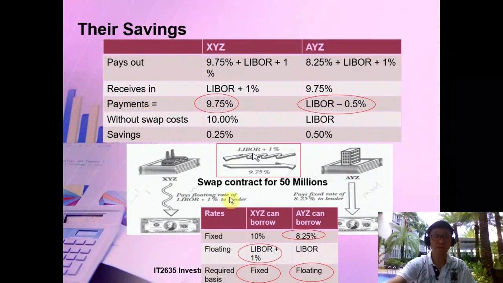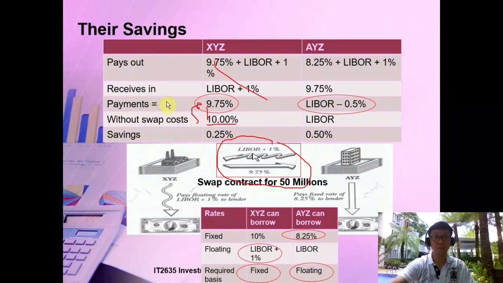Okay, so if they go through, this is what happens in the net effect. The net effect is without the swap, I can borrow at 10%. But with the swap, going through the hassle of this swap agreement, now I can lower my cost.